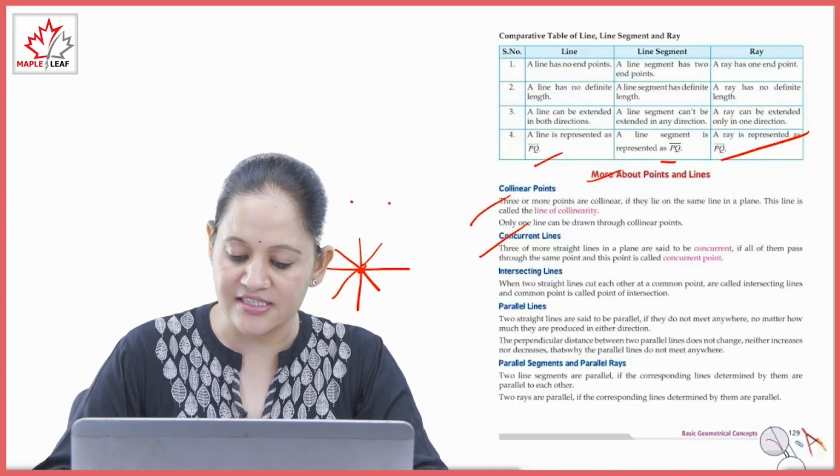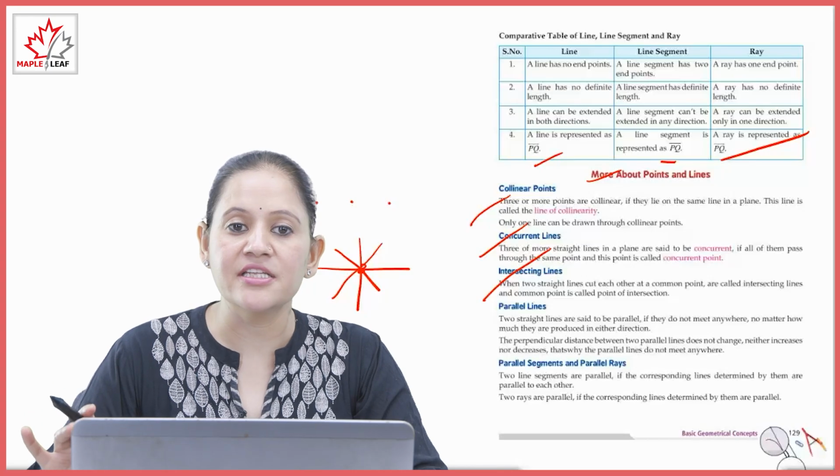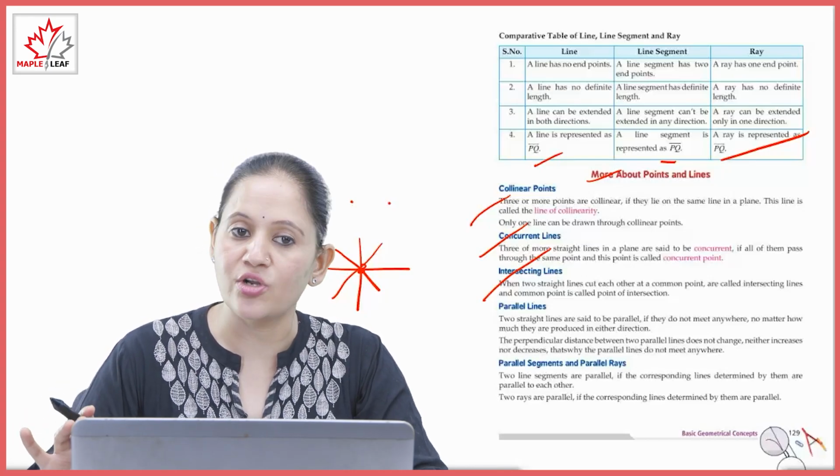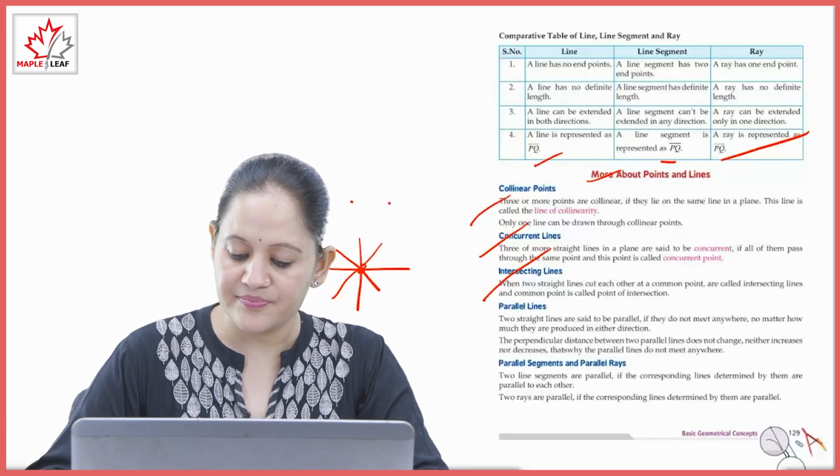Next is intersecting lines. When two straight lines cut each other at a common point, they are called intersecting lines. The common point is called the point of intersection. Clear?